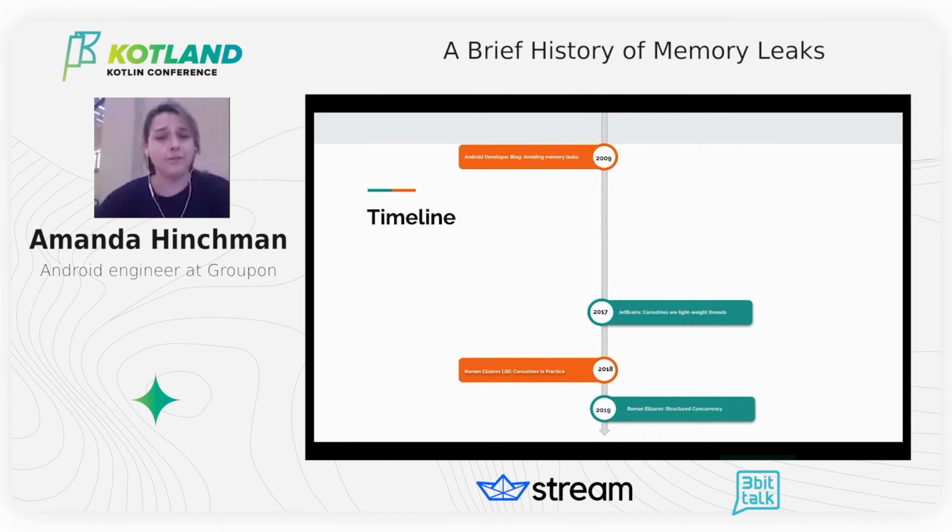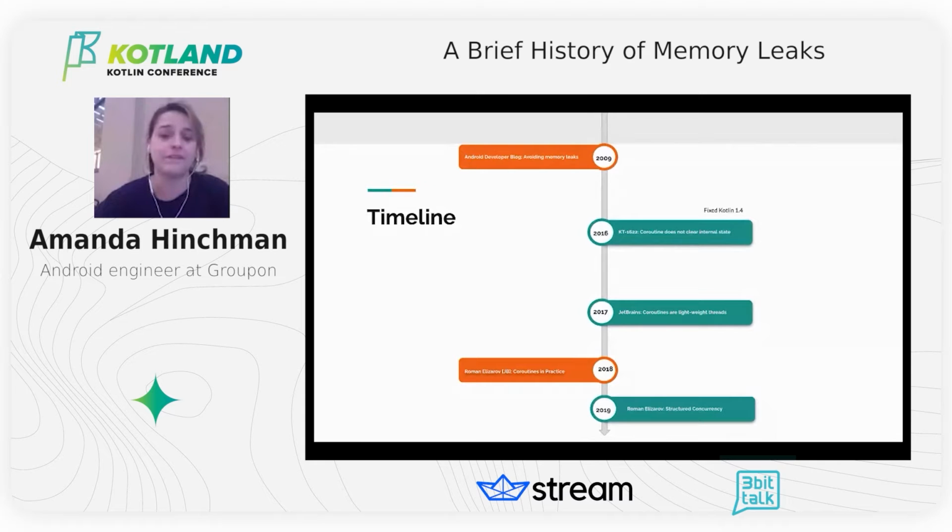If you're not familiar with memory leaks, don't feel discouraged. Memory leaks are really hard. And as we can see in our timeline, we seem to be learning about new memory leaks all the time. In fact, internal memory leaks were popping up within Kotlin coroutines for at least 4 years.